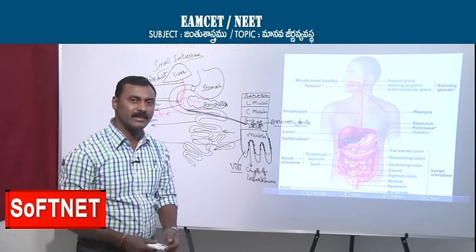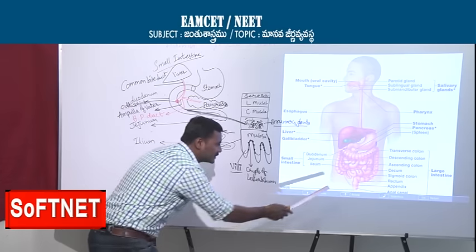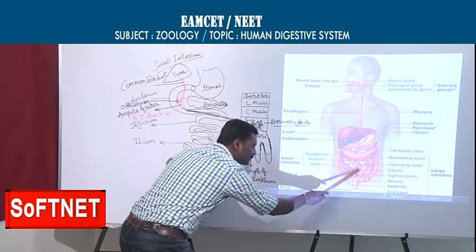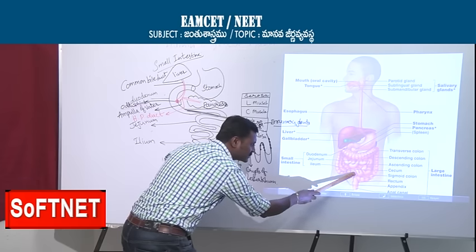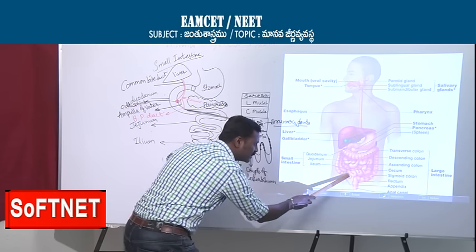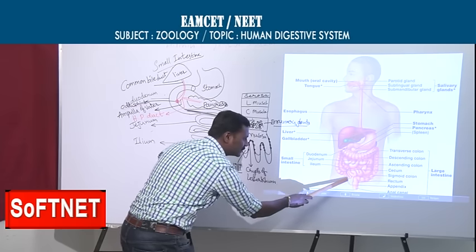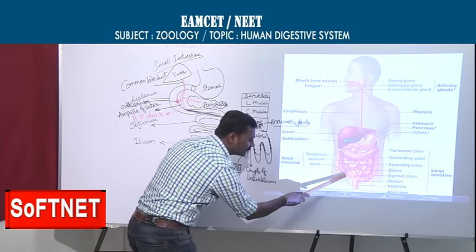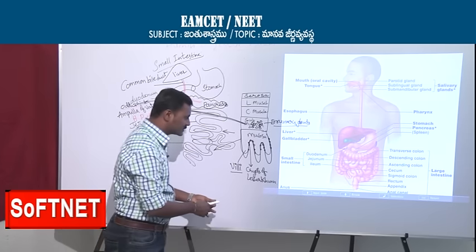In this diagram you can see many foldings. Light foldings are there in the jejunum, and many foldings in the ileum.